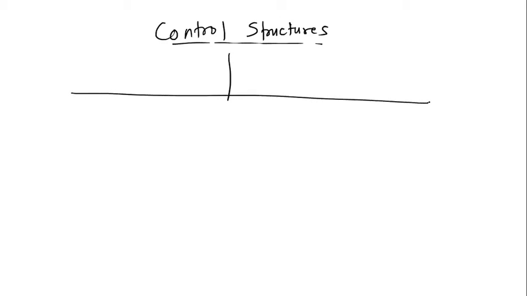Okay, so control structures can be divided into three basic types. The first one is called sequential control structure. The second one is called conditional control structure.